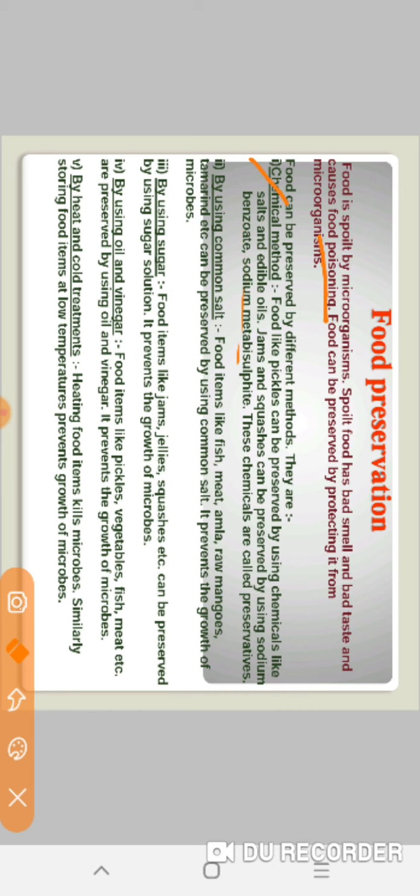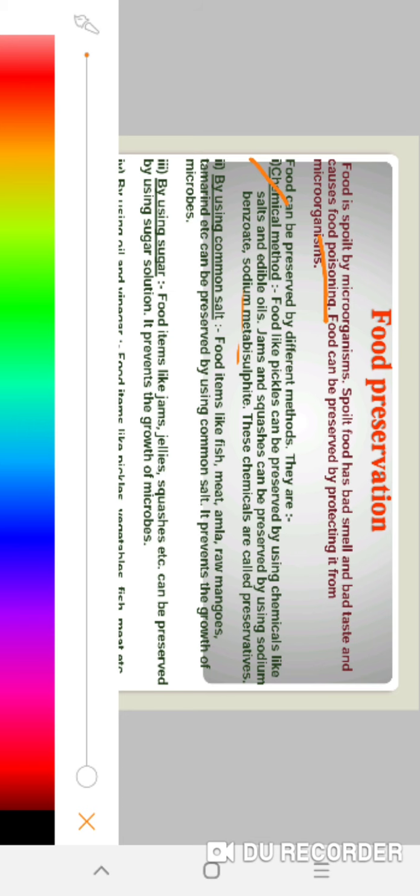Which type of chemicals can we use? We can use sodium benzoate and sodium metabisulfite. These chemicals are called preservatives. What are they called? They are called preservatives.